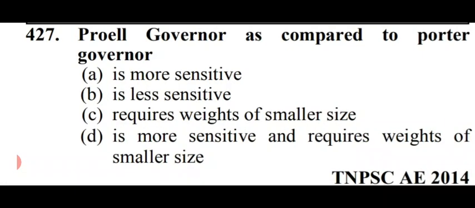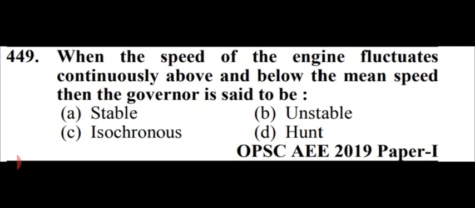Pruitt governor as compared to Porter governor. Options are: is more sensitive, is less sensitive, requires weights of smaller size, or is more sensitive and requires weights of smaller size. In this case, option number D is right. So Pruitt governor as compared to Porter governor is more sensitive and requires weights of smaller size. When the speed of the engine fluctuates continuously above and below the mean speed, then the governor is said to be.